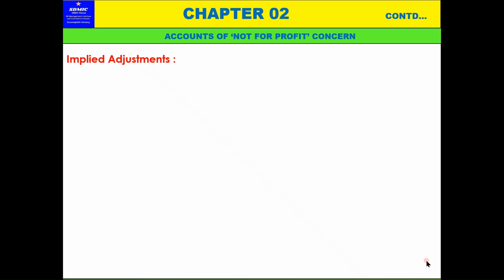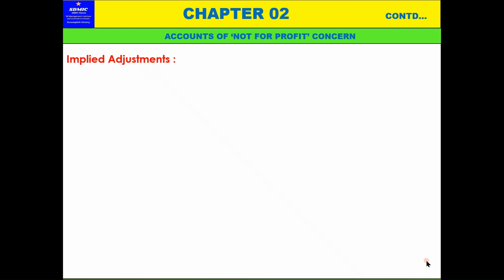So these important adjustments and some hidden adjustments we also learned in chapter 11. I hope you remember that. If you don't understand, go and see that, the adjustment entries in the final accounts. We also learned that in chapter 1, introduction to partnership and partnership accounts.